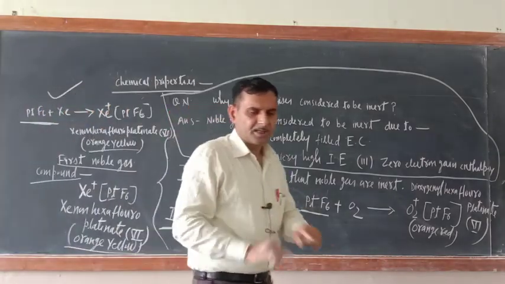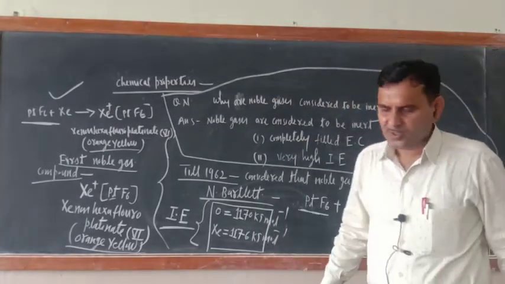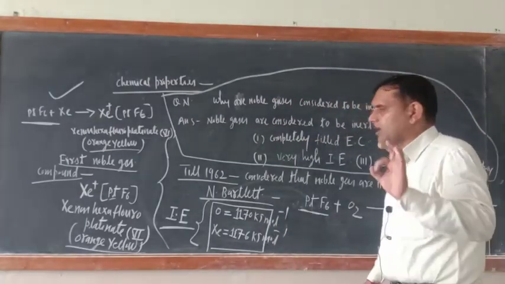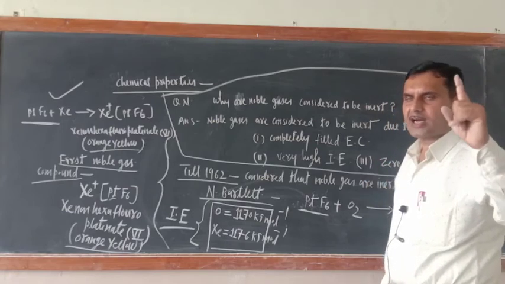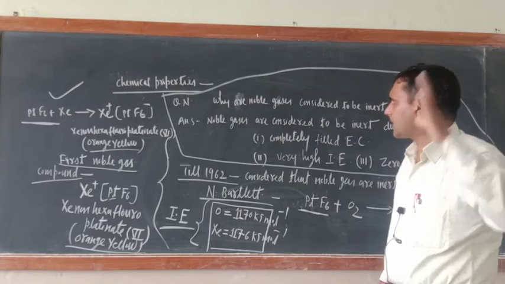In this way the video is complete. One more thing: whenever xenon forms a compound, gaining an electron is very difficult, so it will lose one electron only.